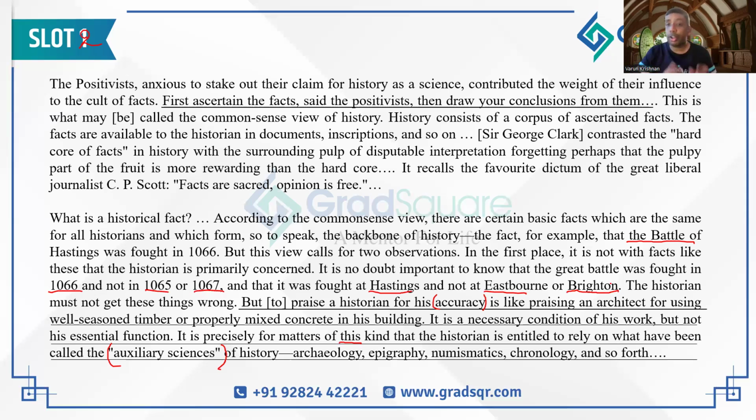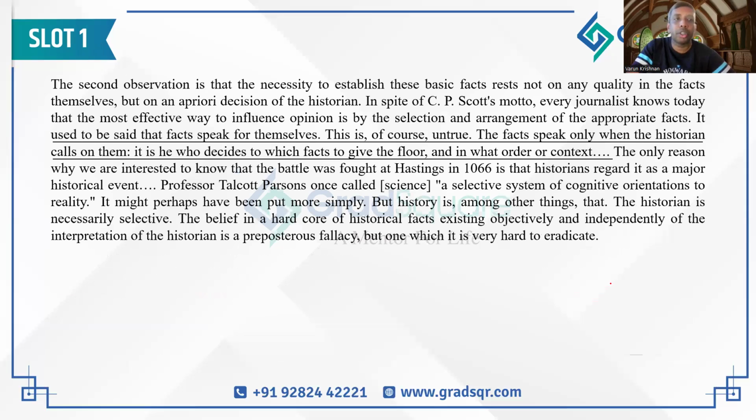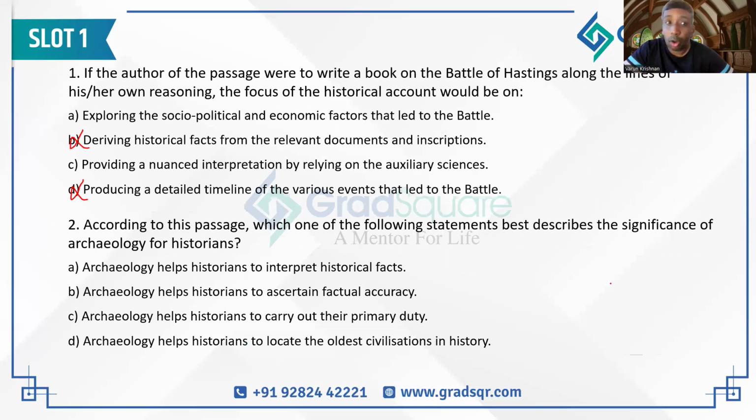So to present the facts and to ascertain what the facts are, the author can rely on auxiliary sciences. This is what the passage says about auxiliary sciences. The author does not say that we have to use auxiliary sciences for interpretation, which is what option C is actually denoting. Option C says providing a nuanced interpretation by relying on auxiliary sciences. So C is the opposite of what is written in the passage. And that's why C becomes wrong and A becomes right.